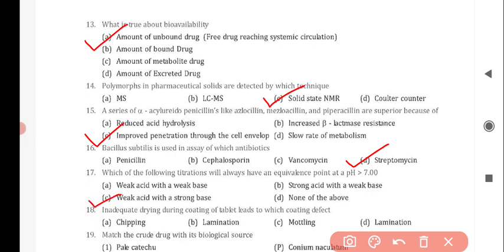Next question is, inadequate drying during coating of tablet leads to which coating defect? And the correct answer for this question is option A, chipping.